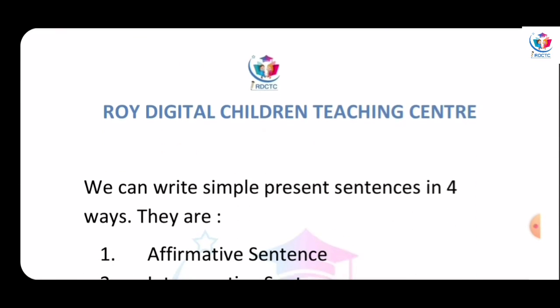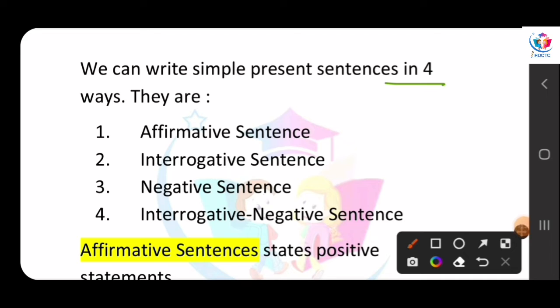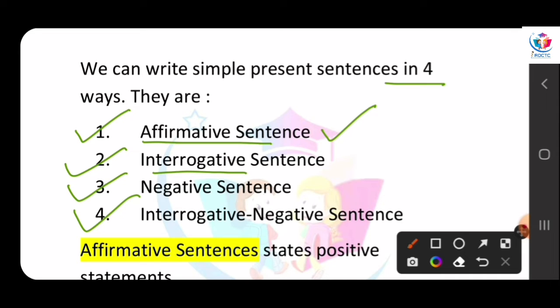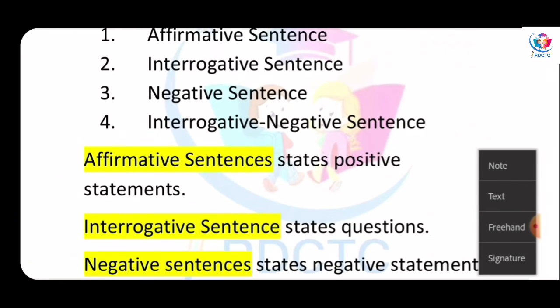We can write simple present in 4 ways. It means we can write simple present in a positive way, in a question, in a negative way, and in an interrogative and negative way. It means affirmative sentence, meaning positive sentence; interrogative sentence, meaning question form; negative sentence; and interrogative negative sentence.